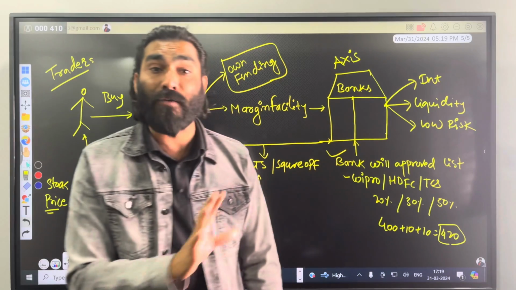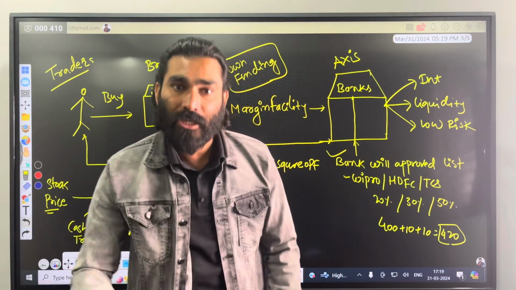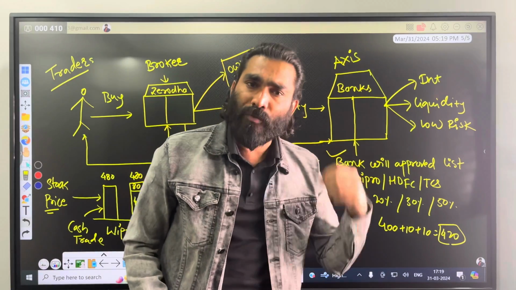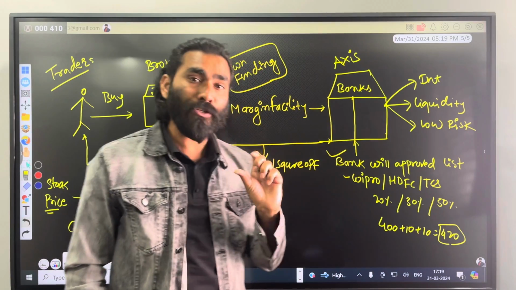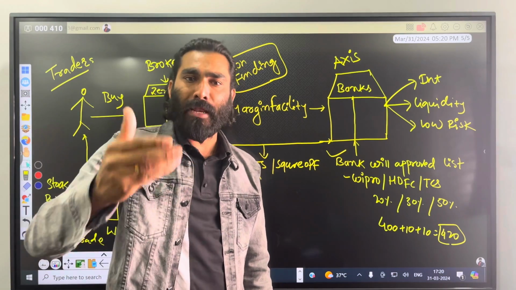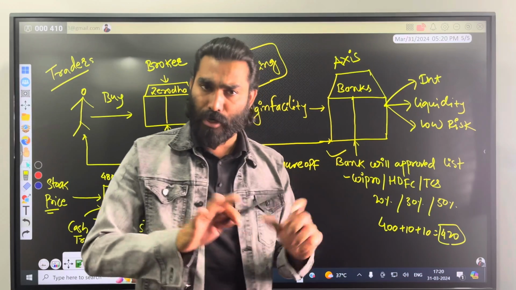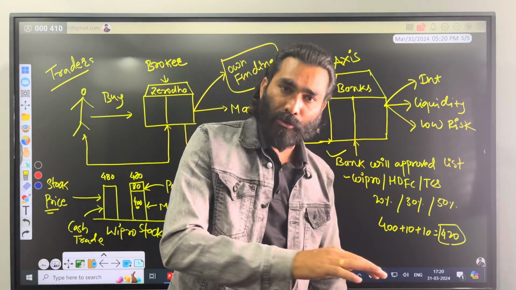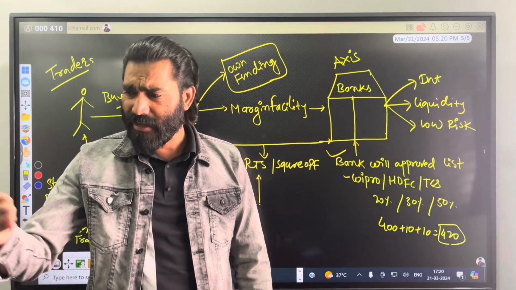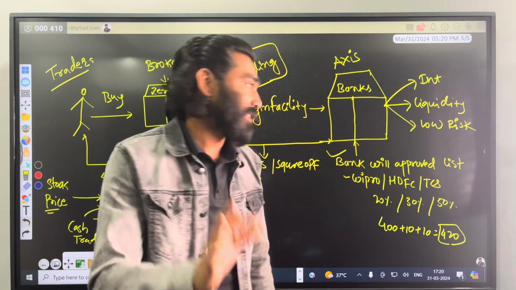That percentage of loan will vary depending on the security risk. In most cases, for large cap securities, the broker will offer high funding, like 60%, 70%, 80%. And if securities are very risky, or moderately risky, the margin percentage could be 30, 40, 50, 20, it depends. Everything depends on the security assessment.